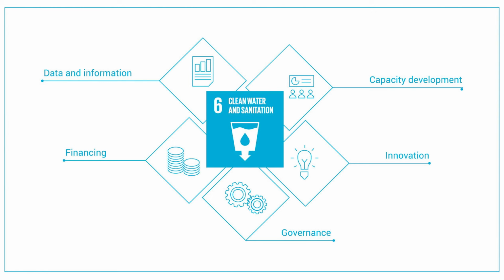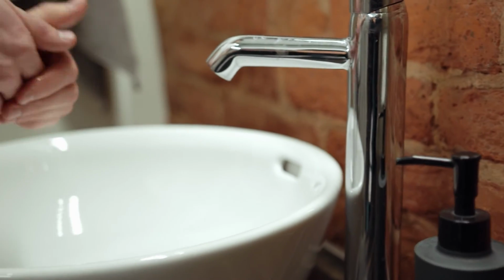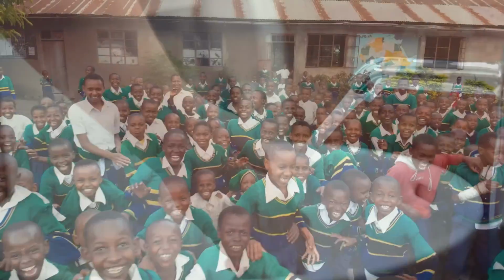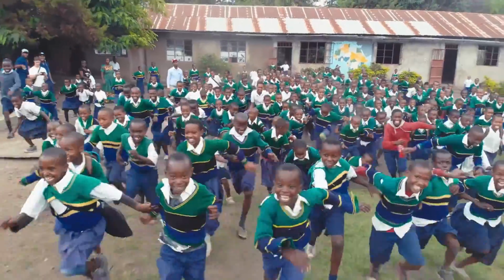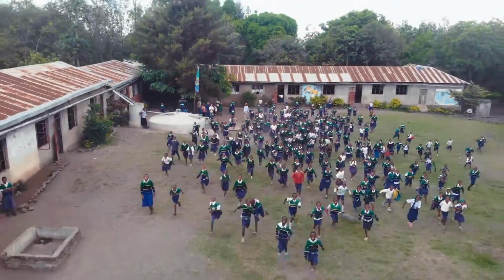Some improvements have been made. Access to improved sanitation has increased, leading to a reduction in stunted growth and deaths related to diarrheal diseases. Due to the importance of water, even partial achievement of Goal 6 would bring great benefit in improving the lives of many people and the planet.